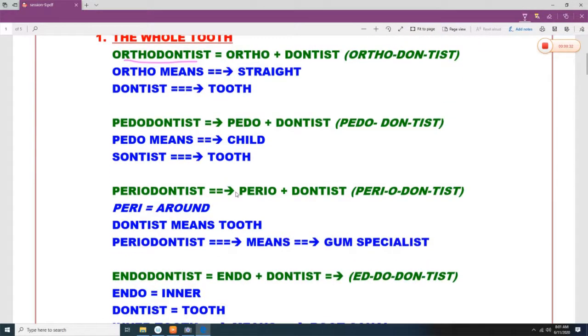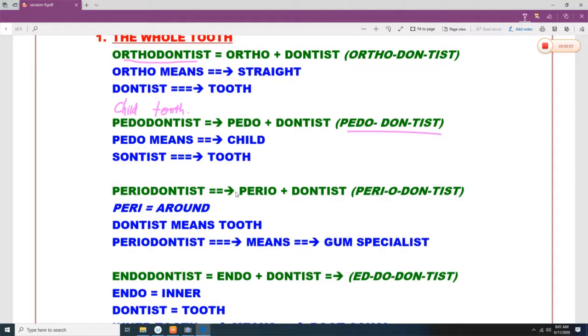Pedodontist. Pedo means child and dontist means tooth. If somebody is specializing in taking care of the teeth of a child, that person is known as a pedodontist.